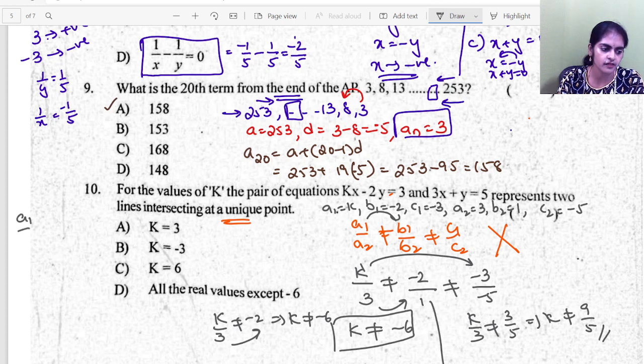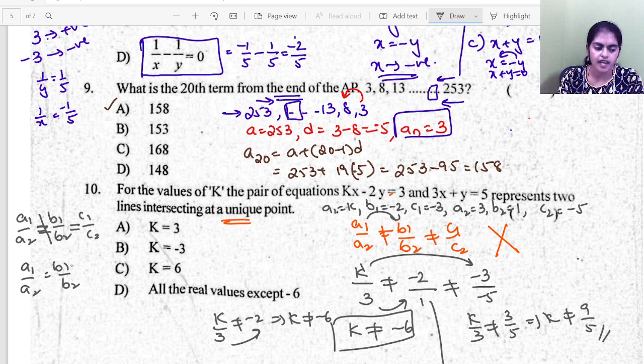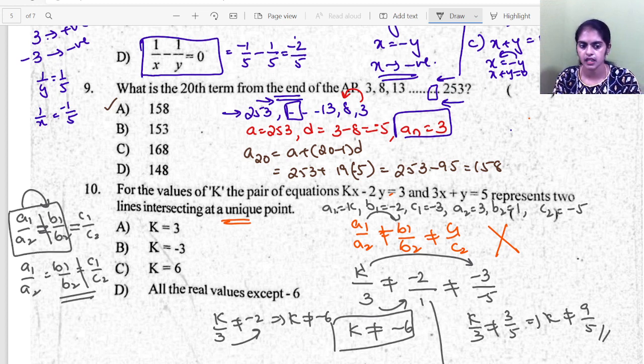So I'll just explain you here. You will just calculate a1 by a2, b1 by b2. If these two are equal, you will see what the third ratio is. If all are equal, they are coincident lines. If you find that the first two are equal, this can be parallel or coincident. If the third is also equal, this is coincident. If it is not equal, this is parallel. But if the first ratio itself is not equal, this is intersecting. So this first ratio has much importance. Clear? For intersecting, the first ratio has much importance, right?